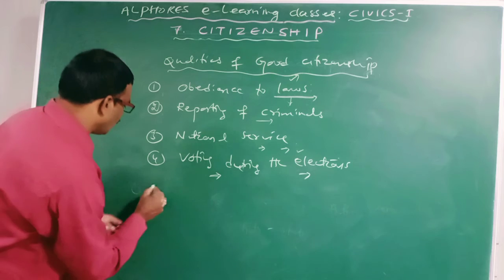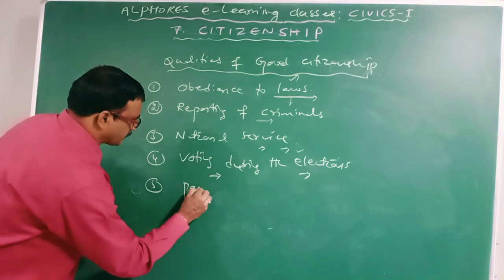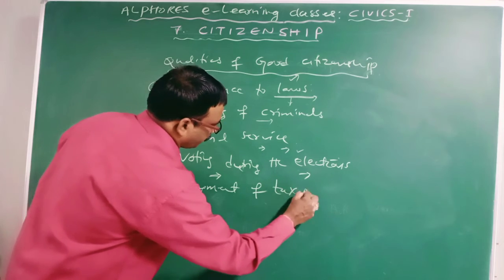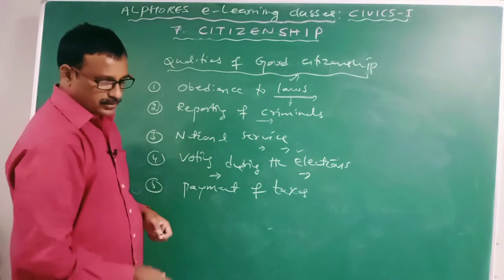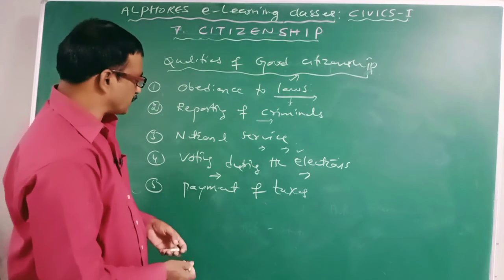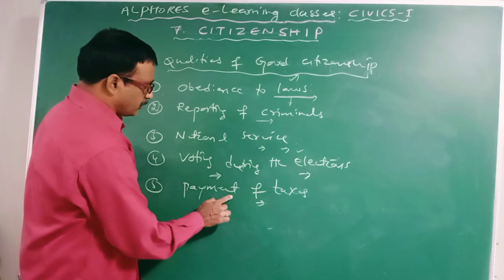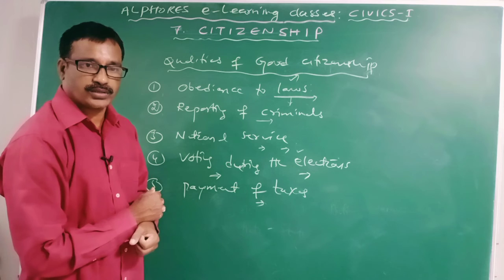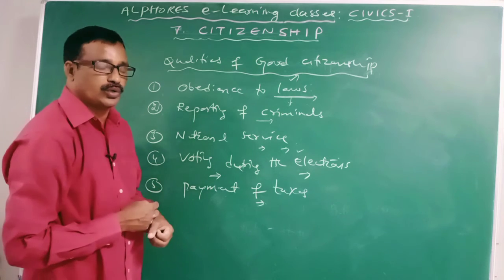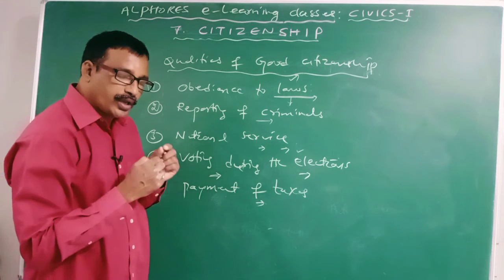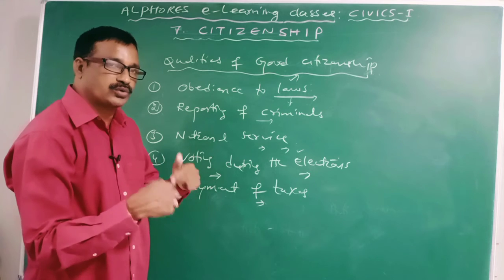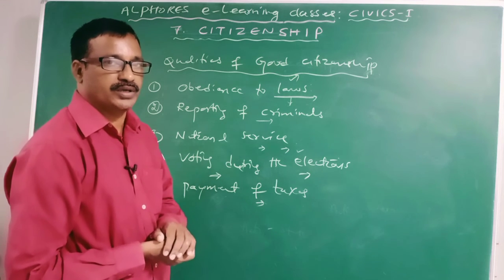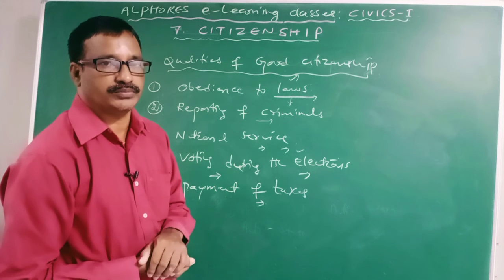Next, payment of taxes. A good citizen must pay taxes to the government in time. If we do not pay taxes, what will happen? The government or the state will not have its own money.